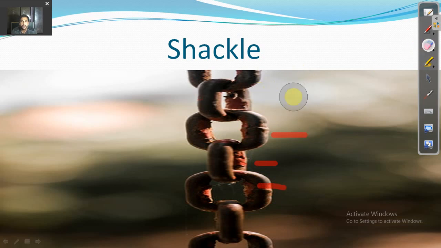If the linkers are missing, then there won't be any chain, there won't be any shackle. That's why having those joints, or what we say the linkers, is greatly important in our daily life, or in the case of the English language.